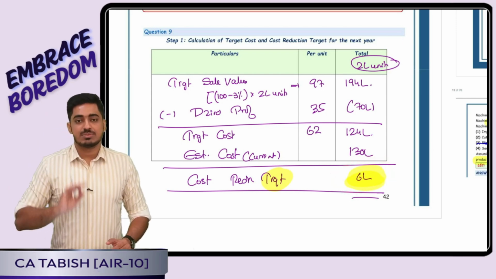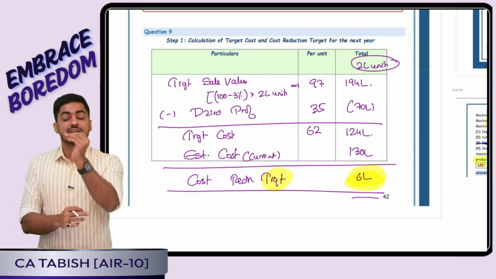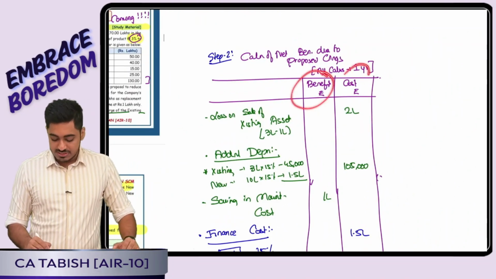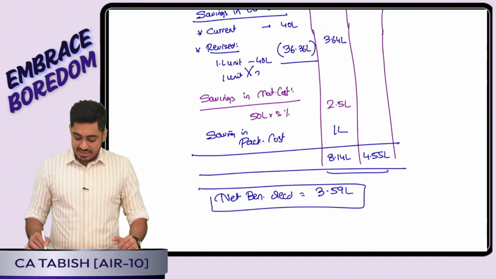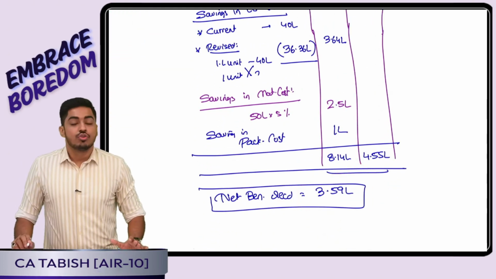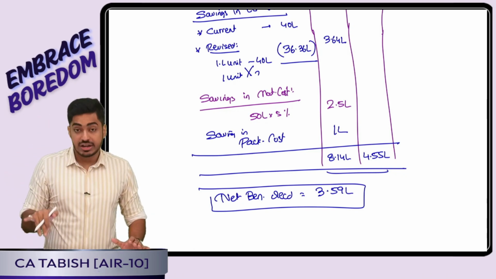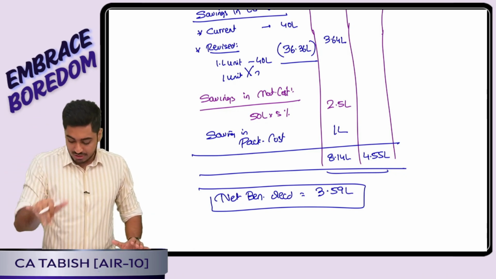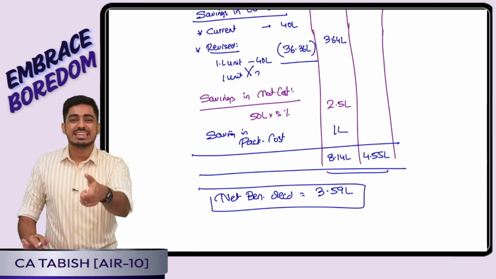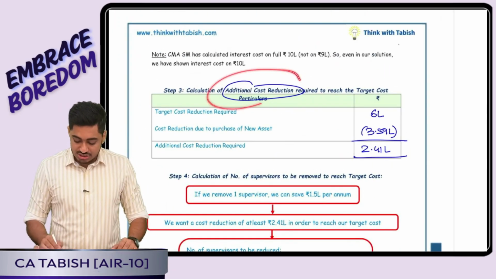Then question has come up with certain changes. Because of that, how much cost I reduced or how much benefit I got, I can calculate. Step number 2. One column I will write down all benefits, one column I will write down all the cost. I will arrive at the net benefit of 3.59 lakh. Here those two adjustments were important. So total how much cost I should reduce? 6 lakh. Already by doing these changes, how much cost I reduced? 3.59 lakh. That means how much more cost I should reduce? Balance 2.41 lakh.